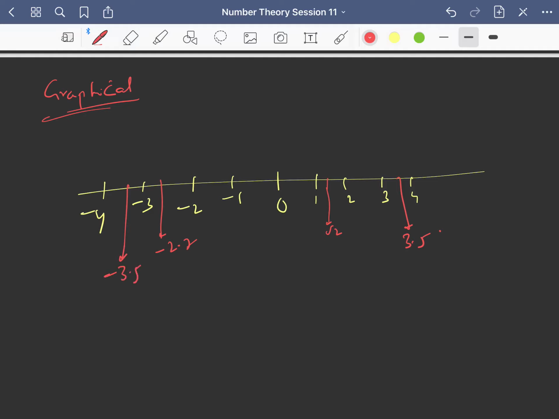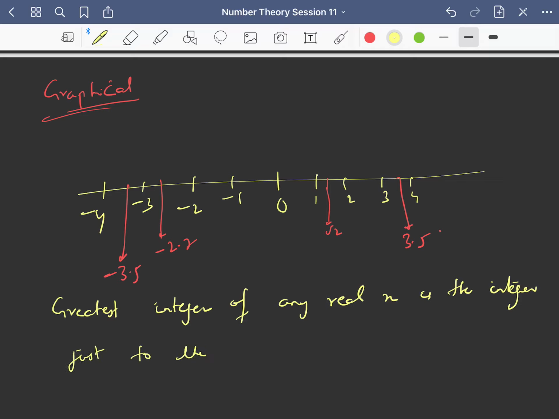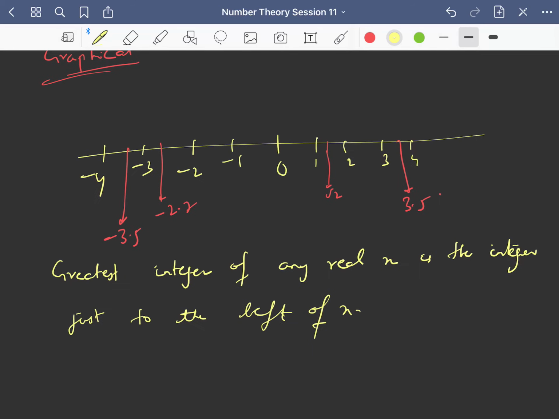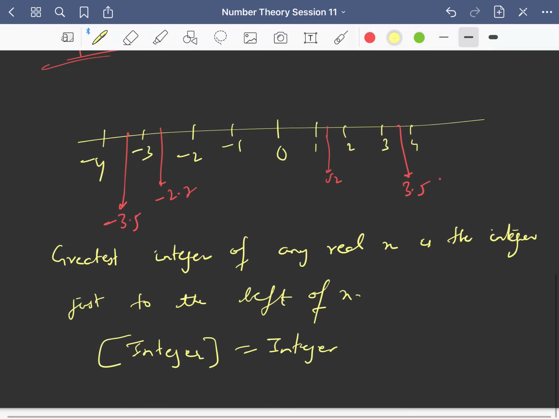So if I ask you the greatest integer of any real number x, it is the integer just to the left of x, right? This is for non-integers. And the greatest integer of any integer is the same integer.